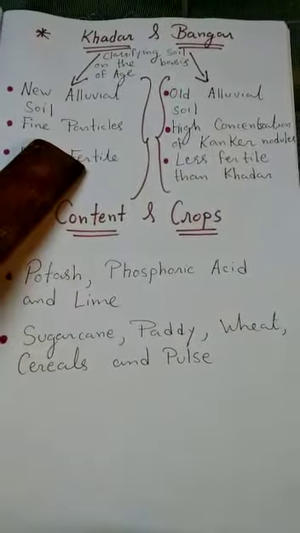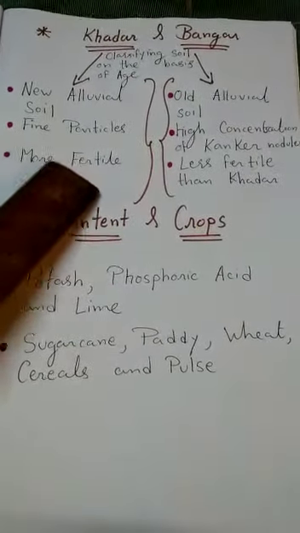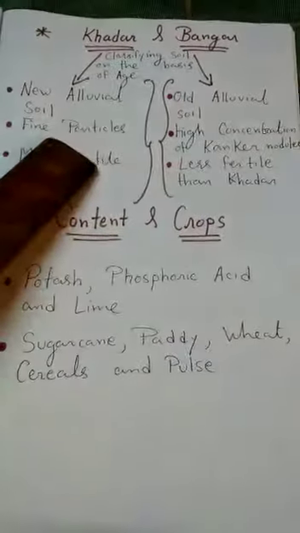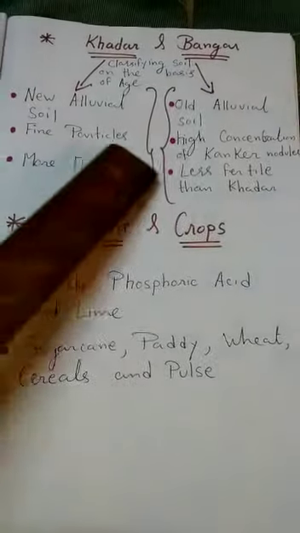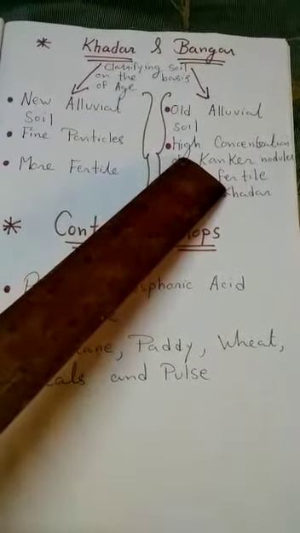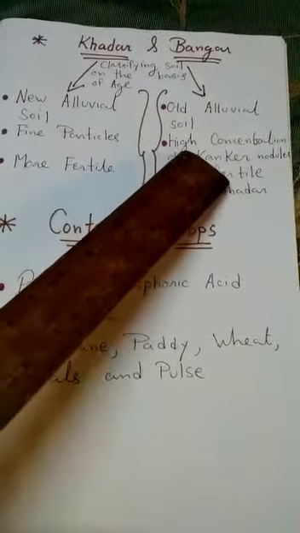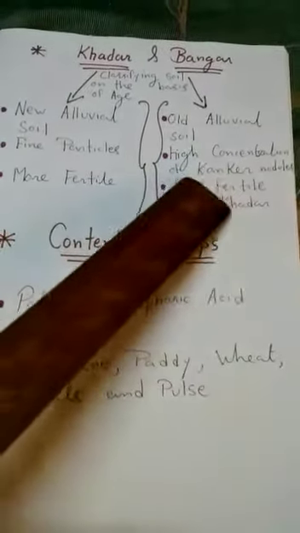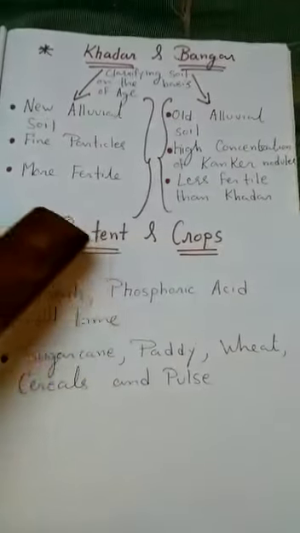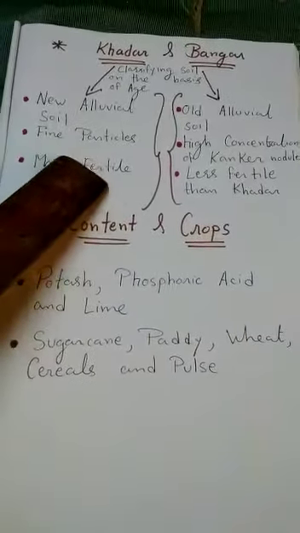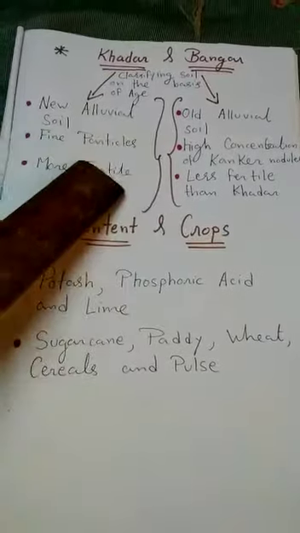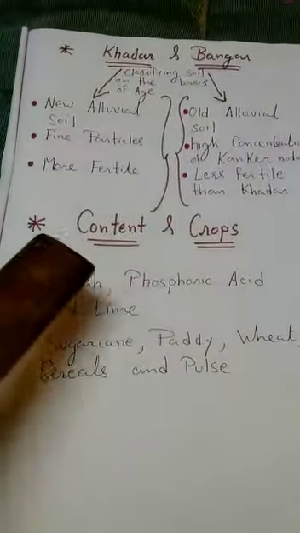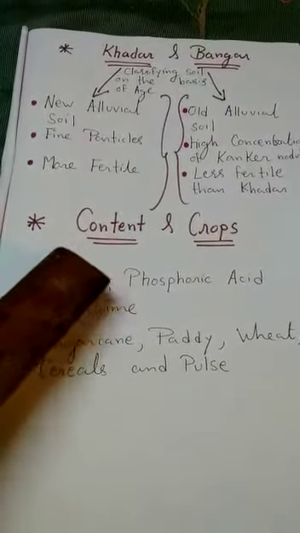Khadar is much more fertile than Bangar. Remember this: Khadar is more fertile and Bangar is less fertile. Khadar has fine particles, whereas in Bangar we find calciferous things, a high concentration of kankar nodules. We have classified this alluvial soil on the basis of age. Now we will see what the alluvial soil contains.